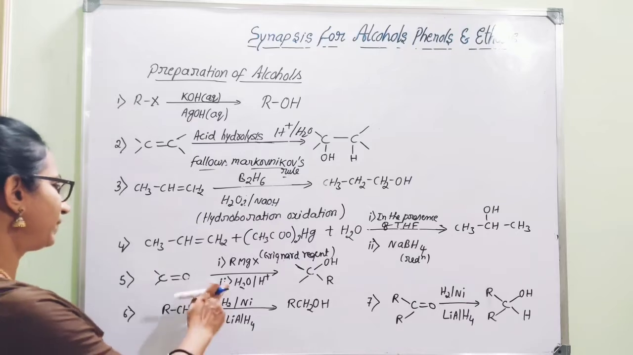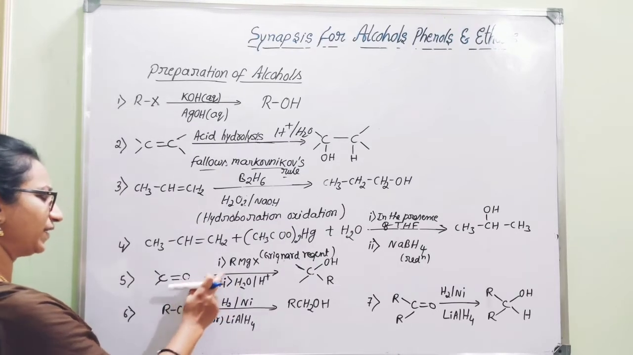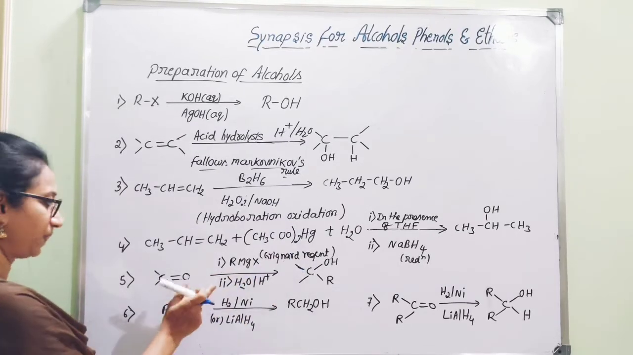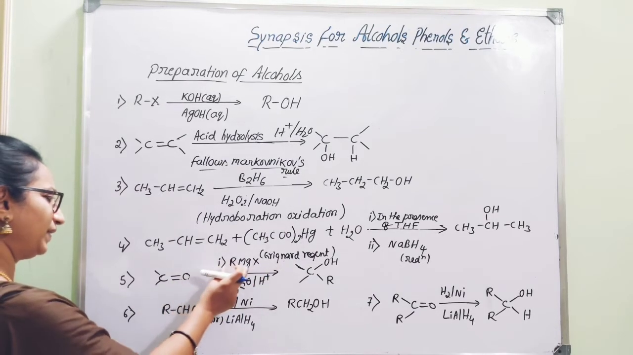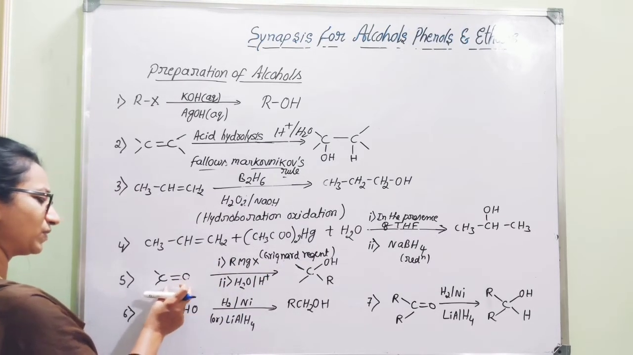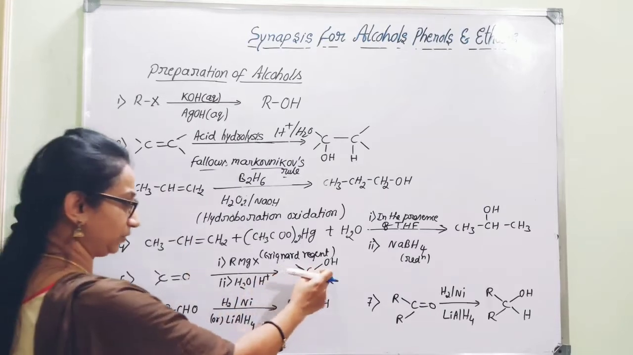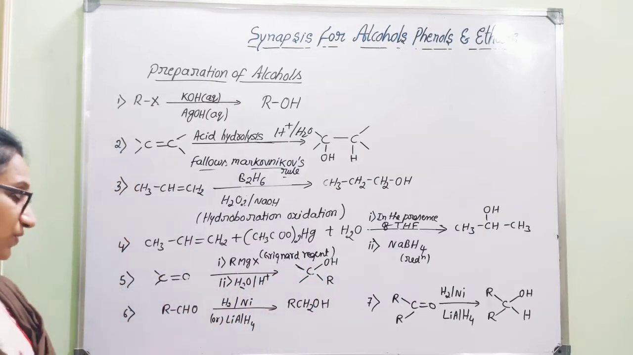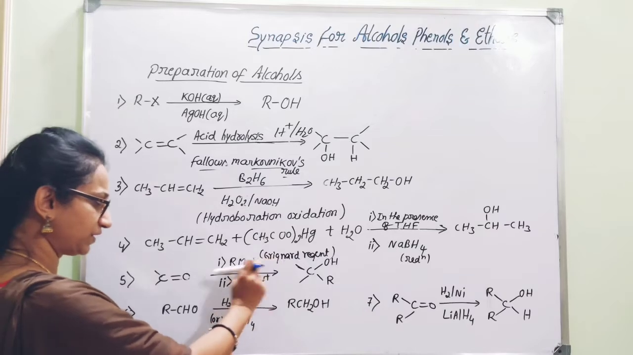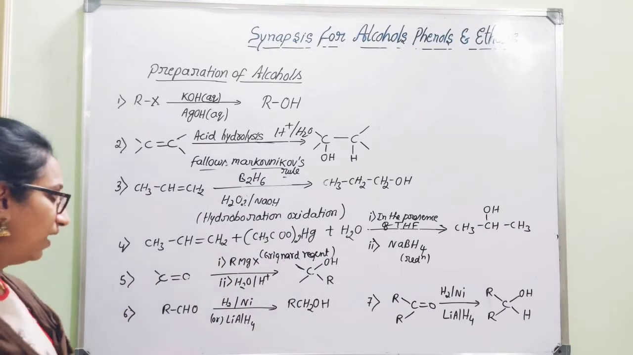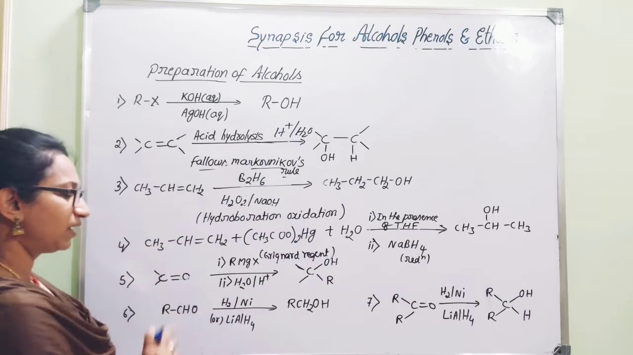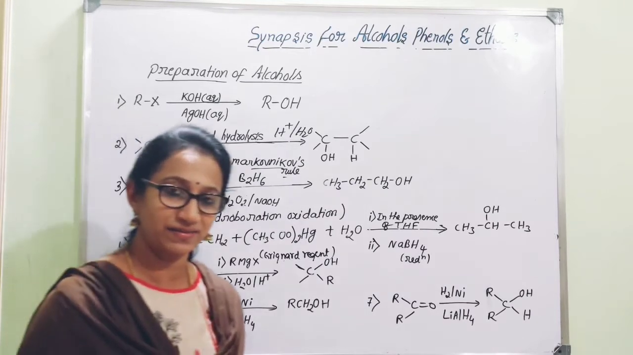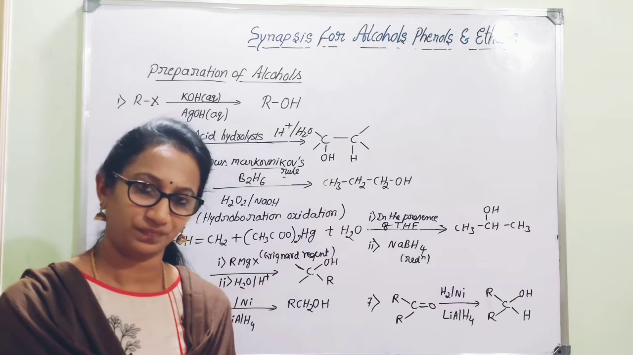We go for another method of preparation, that is starting from Grignard reagent. When this Grignard reagent is treated with carbonyl compounds, we can prepare alcohols. What is the formula for Grignard reagent? RMgX. Here carbonyl compounds include both aldehydes as well as ketones, as you know.